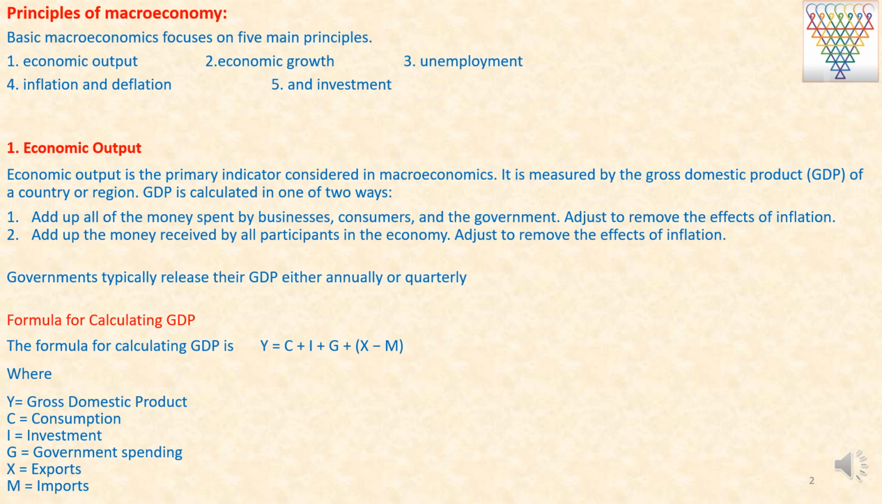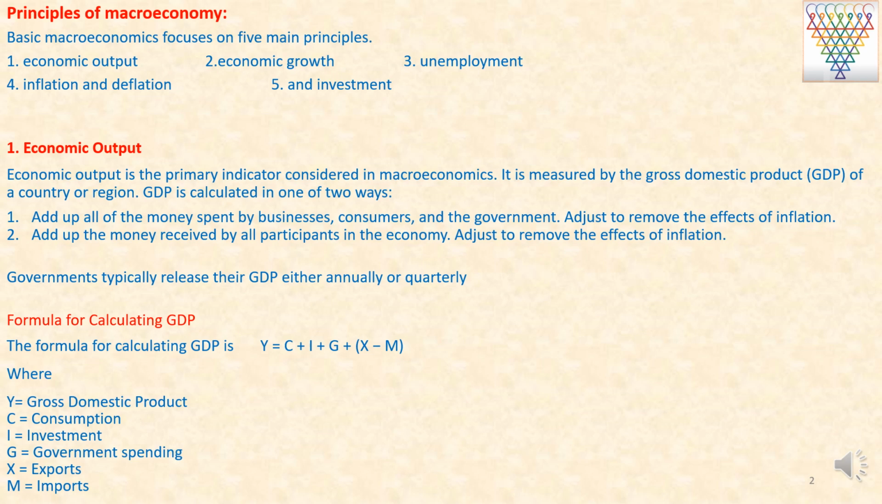GDP is calculated in one of two ways. First, add up all the money spent by businesses, consumers, and the government. Adjust to remove the effects of inflation. Second, add up the money received by all participants in the economy. Adjust to remove the effects of inflation. Governments typically release their GDP either annually or quarterly.